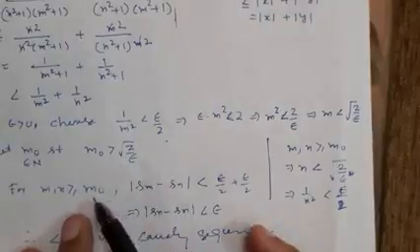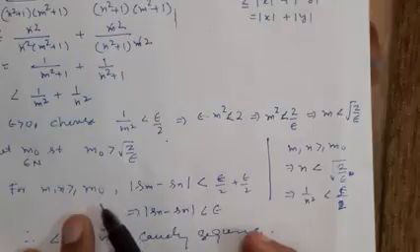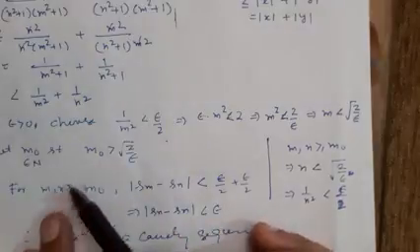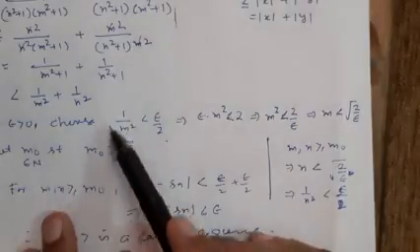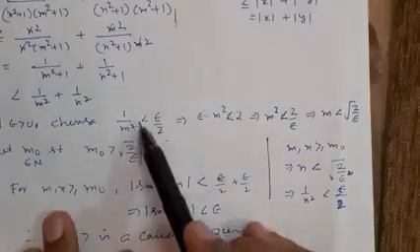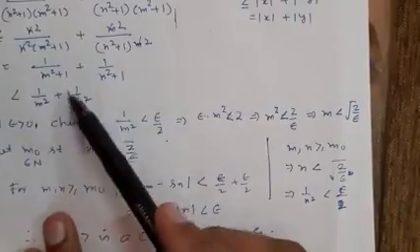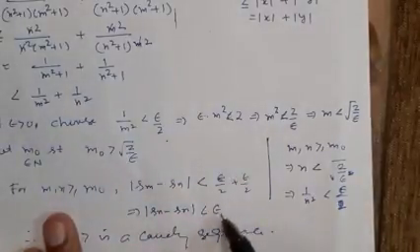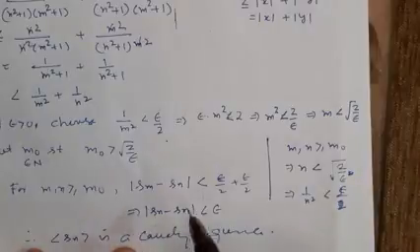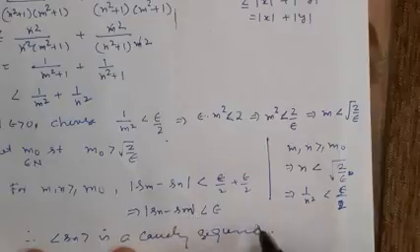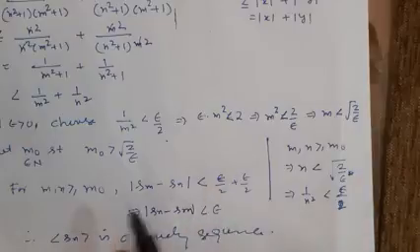So you know 1 by m square is less than epsilon by 2, and both m and n are greater than or equal to m0. Therefore this is true for m, and this is also true for n. It means 1 upon n square is less than epsilon by 2 also. So this is epsilon by 2, this is also epsilon by 2, and finally we have Sn minus Sm, mod, less than epsilon for all m, n greater than or equal to m0. So by the definition of a Cauchy sequence, the sequence Sn is a Cauchy sequence. Thank you, students.